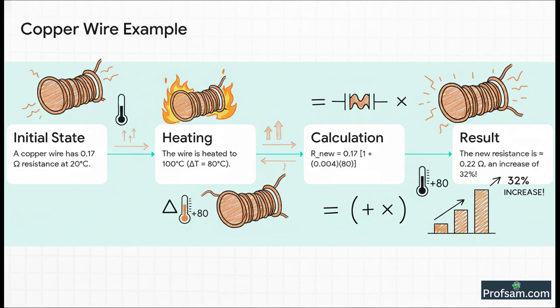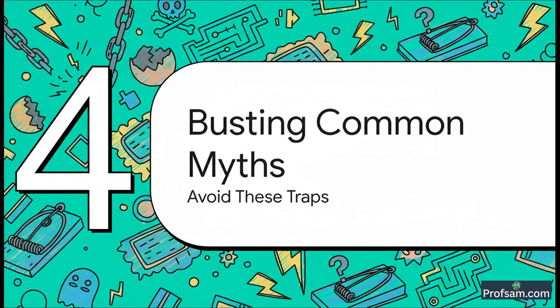Now we just have to plug these values into our formula. The new resistance will be the old resistance, that's 0.17, multiplied by 1 plus alpha times 80. When you do this simple calculation, you'll find the new resistance is about 0.22 ohms. That's an increase of 32%. See? Easy.